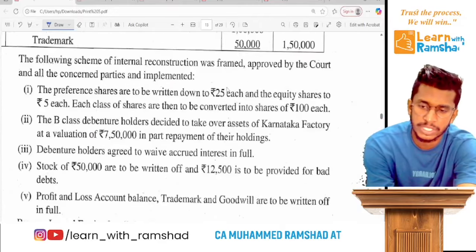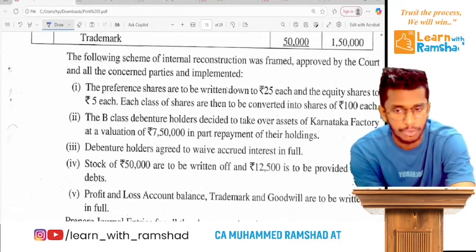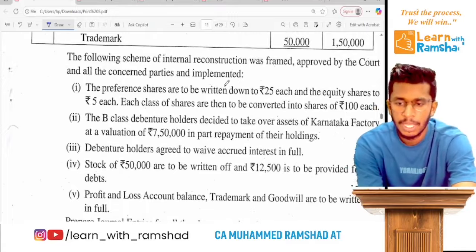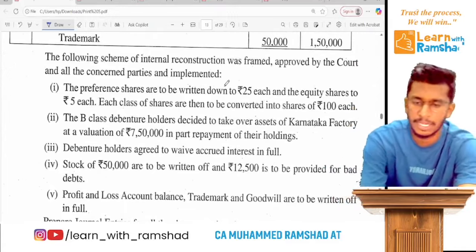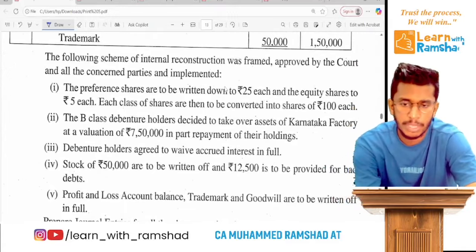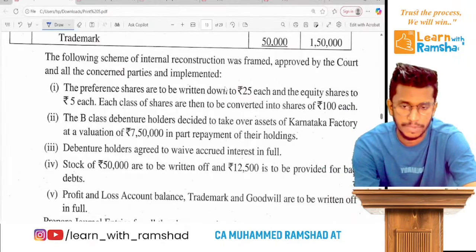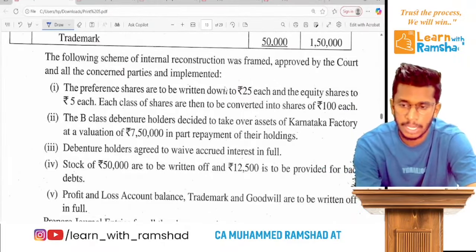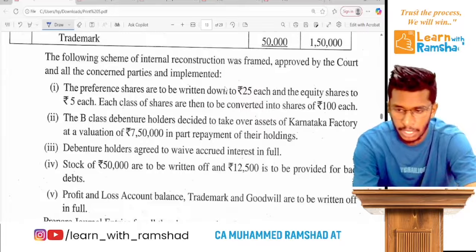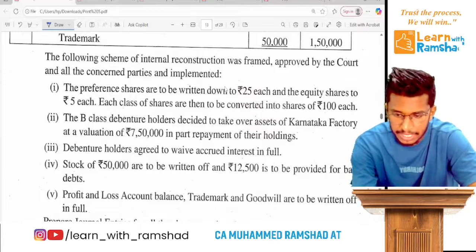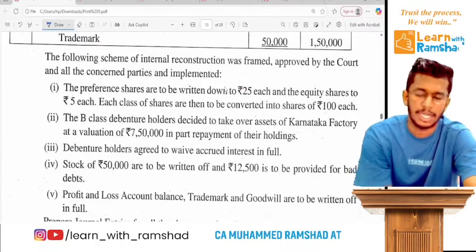Now a similar question was tested in June 24 also. Ready? I remember. That's it. So I'll read and I'll show the answer. Ready? The following scheme of internal reconstruction was framed by the court and all the concerned parties approved and implemented. Pass a journal entry. That's the ultimate question.